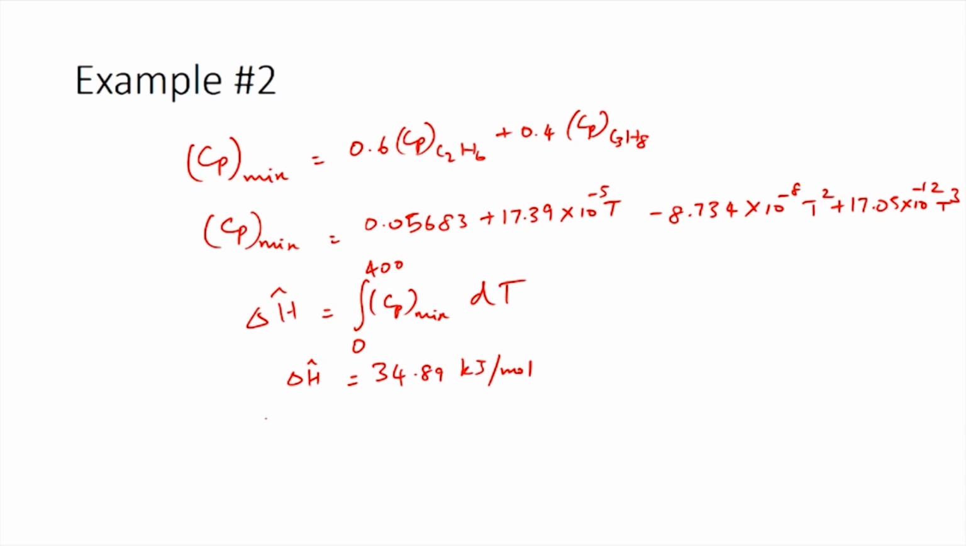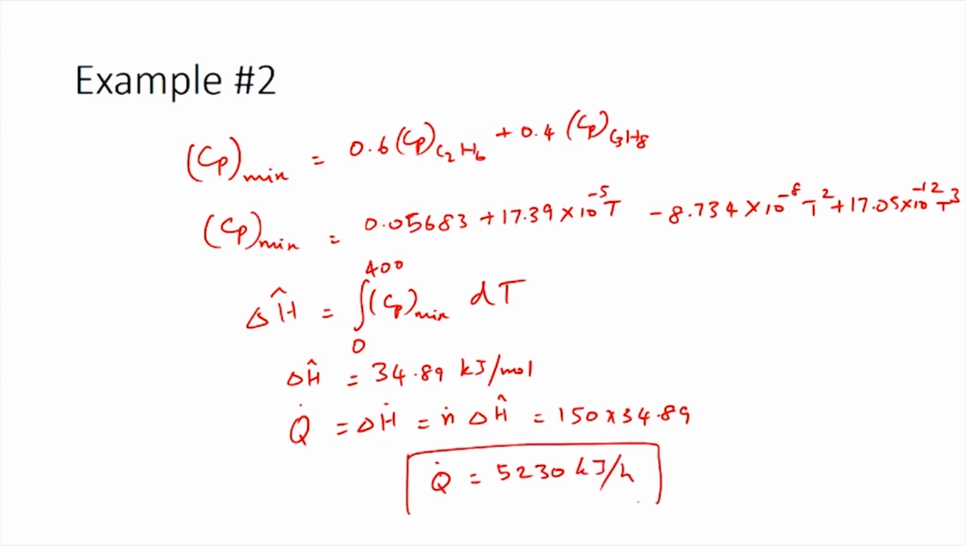From the equation for an open system, we have q dot equals delta H dot, which is equal to n dot times delta H cap. Here n dot is 150, so it would be 150 times 34.89, giving q dot equal to 5230 kilojoules per hour. So, this would be the heat required for the process.